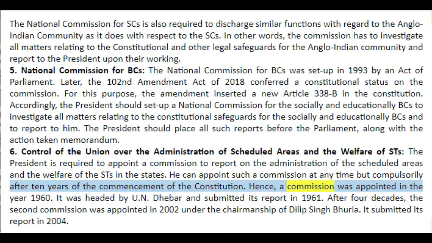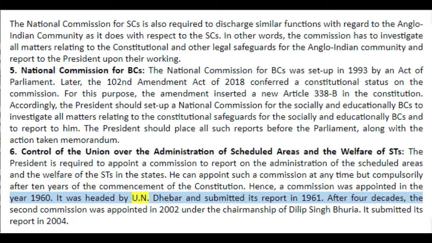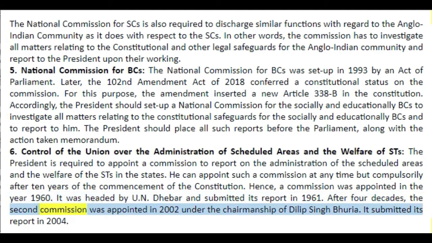Hence, a commission was appointed in the year 1960. It was headed by UN Dhebar and submitted its report in 1961. After 4 decades, the second commission was appointed in 2002 under the chairmanship of Dilip Singh Bhuria. It submitted its report in 2004.